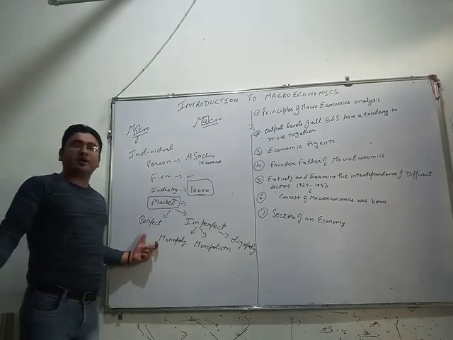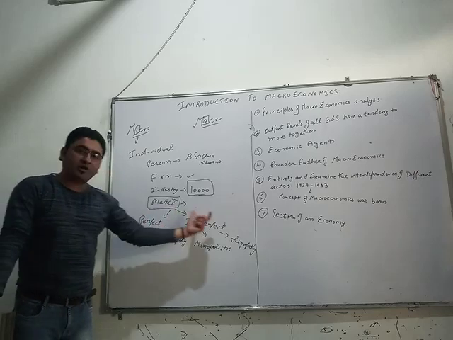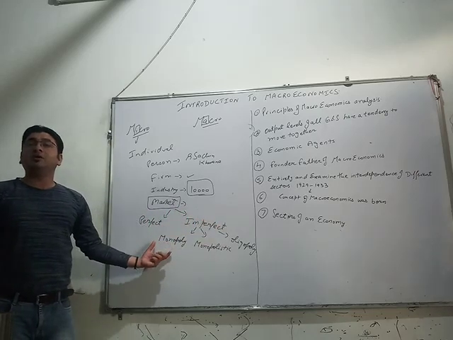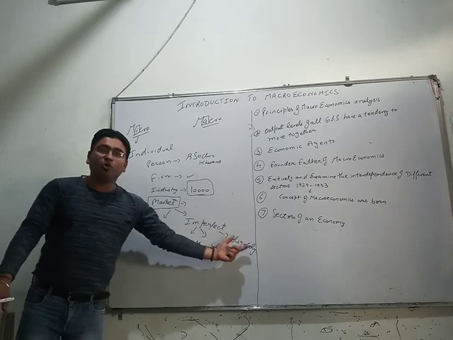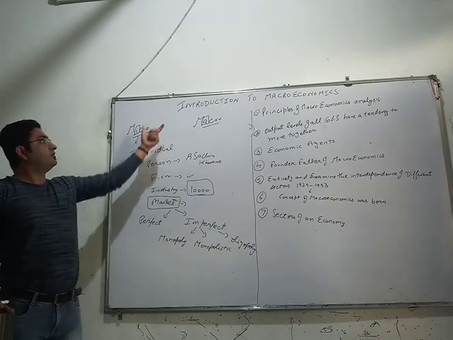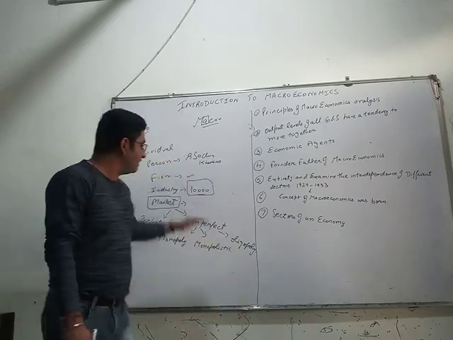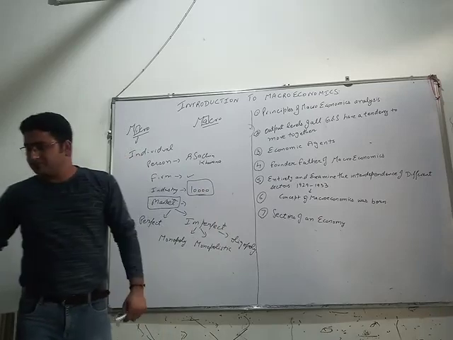So a particular market, whether it is perfect or imperfect, whether it is monopoly, monopolistic, or oligopoly, they all are a part of microeconomics.